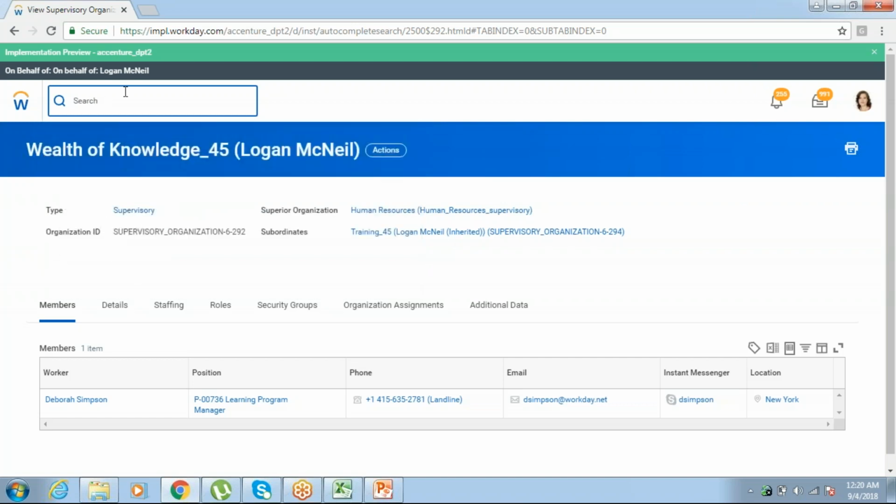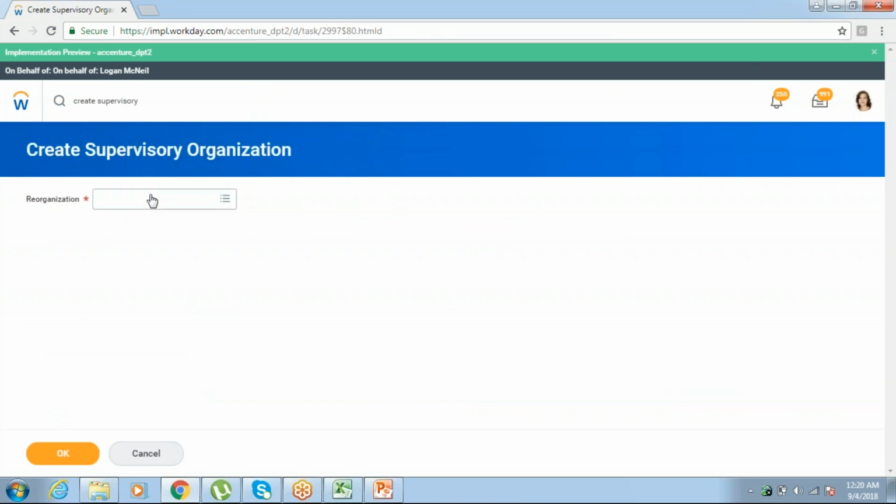So you have to create a supervisory organization. What is your task? You have to create a supervisory organization. That is your task. So to create, you'll go here and you'll create your supervisory organization. Create supervisory organization. Now I got my task. I am giving reorganization. When you keep on practicing it, you will get used to it. Then you will also become an expert by the end of the session.